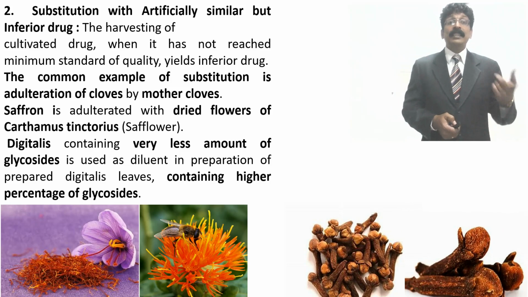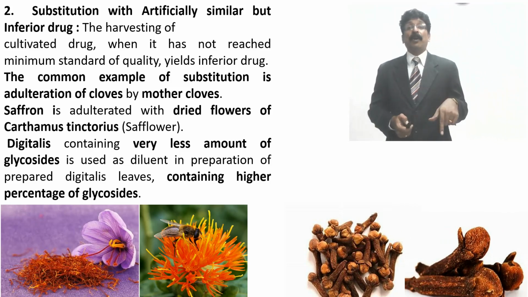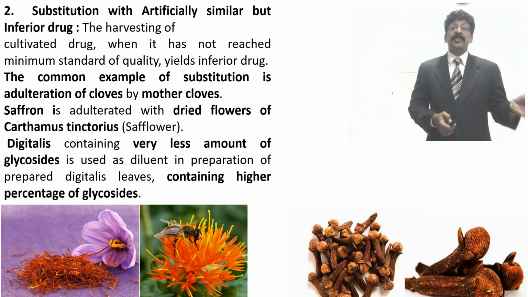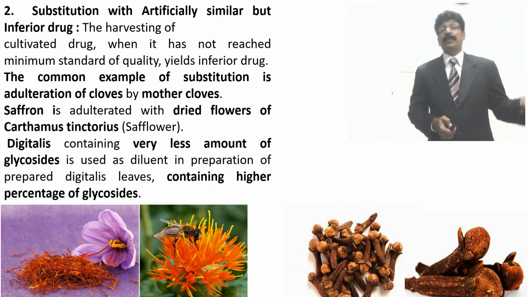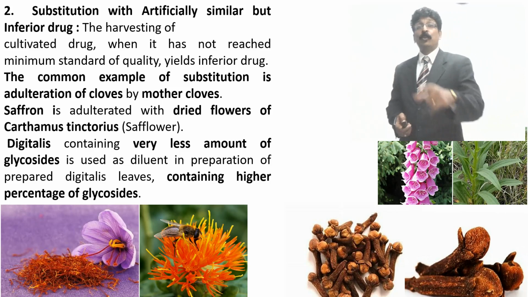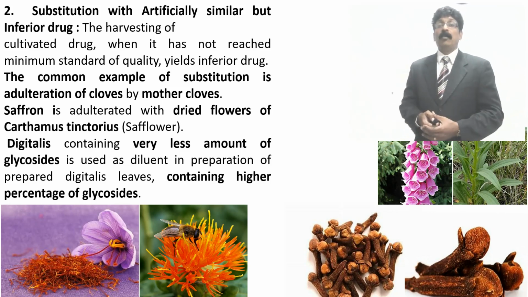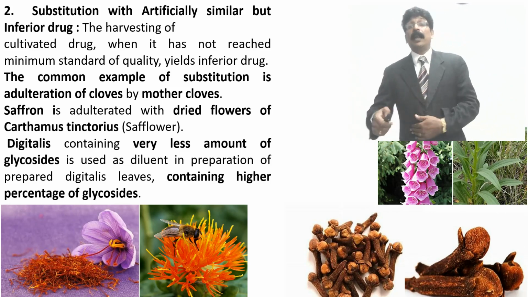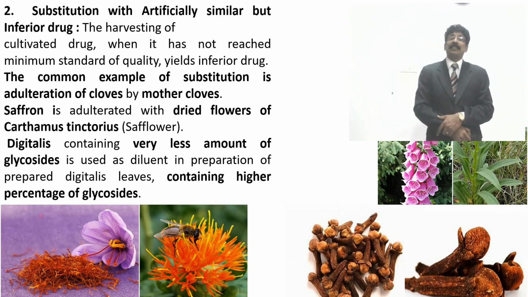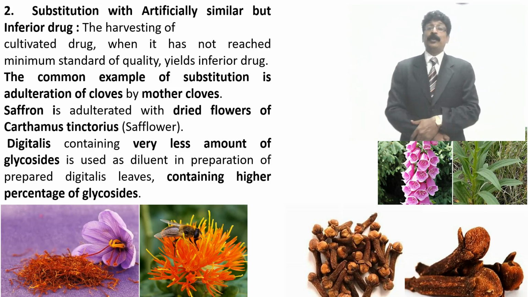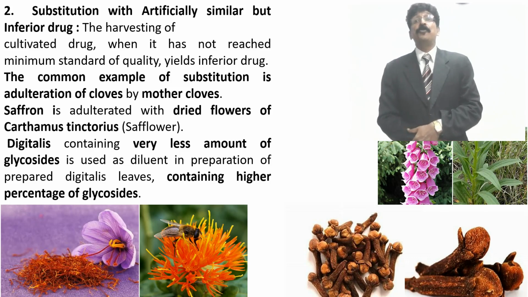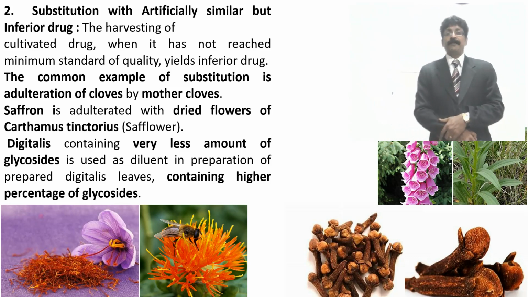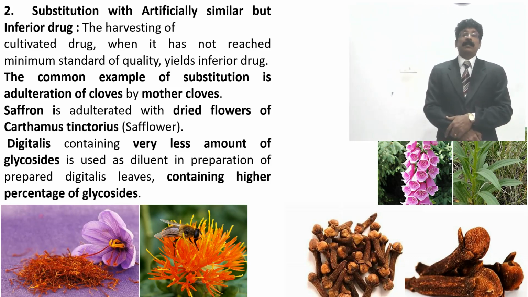Digitalis also contains a very small amount of glycosides, and is diluted with the preparation. Digitalis leaf containing a higher percentage is mixed with a lower percentage. Two pictures I have shown. One is a digitalis leaf; these are younger leaves. There is another variety with less content of digoxin, the active principle, which can be mixed up. Substitution with artificial similar: artificially they look similar but inferior ones can be mixed.